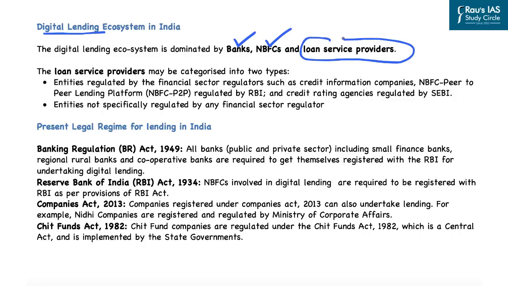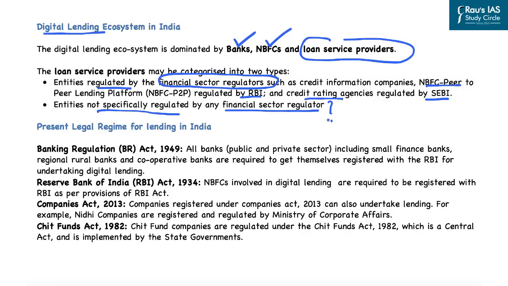In this line, these loan service providers can be categorized into two types. First are those entities which are regulated by the financial sector regulators like SEBI and the RBI. In this line, the NBFC and peer-to-peer lending platform are regulated by the Reserve Bank of India, and the credit rating agencies are regulated by the Securities and Exchange Board of India. However, there are entities which are not specifically regulated by any financial sector regulator, which is a cause of concern for everybody.